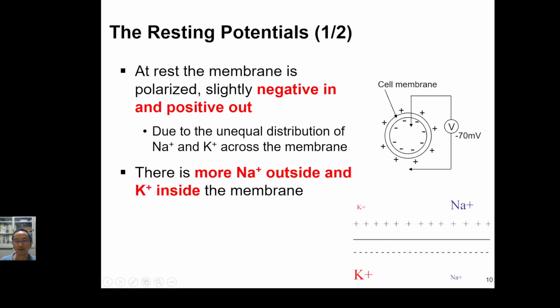So here is just a diagram to explain the two videos we have watched before. In front of you is the cell, and the cell has a lot of ions inside and outside. As we still remember, a lot of sodium ions are outside, but a lot of potassium ions are inside. If we measure the potential inside the cell membrane relative to outside, we will measure minus 70 millivolts. Okay.